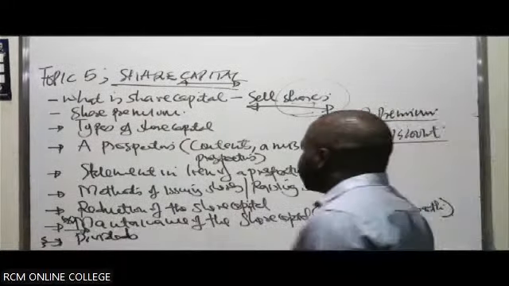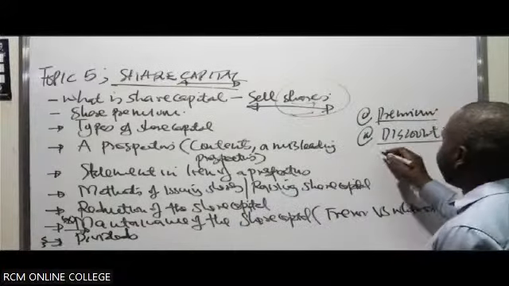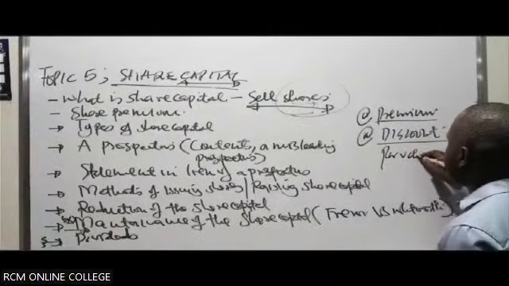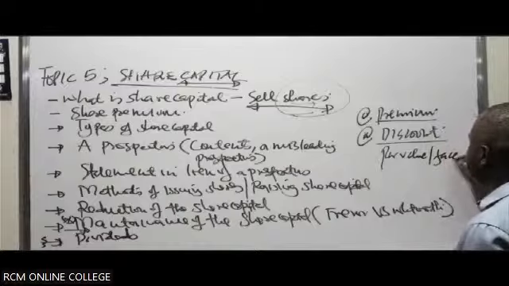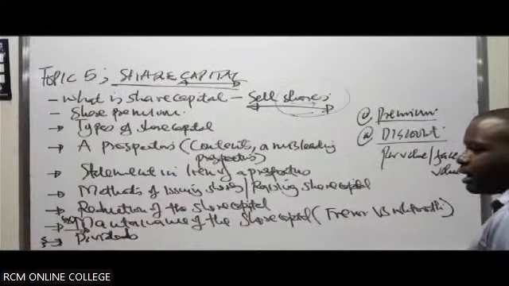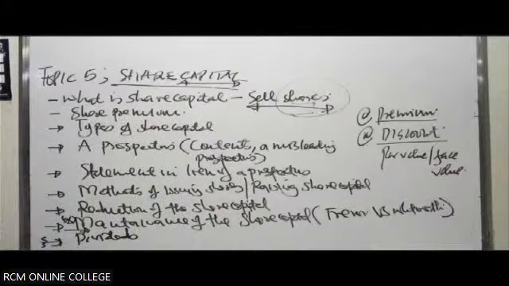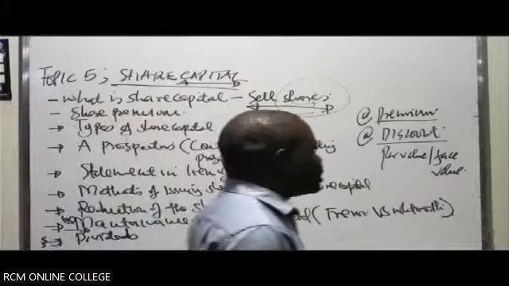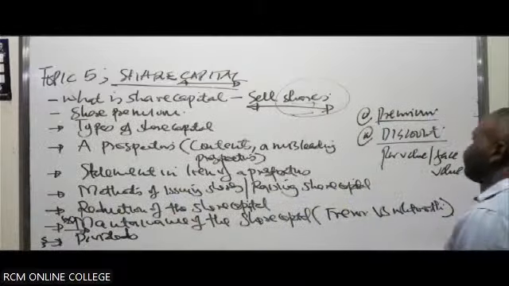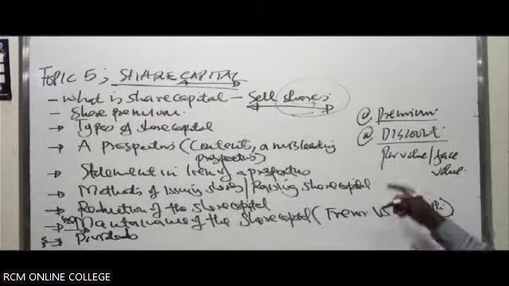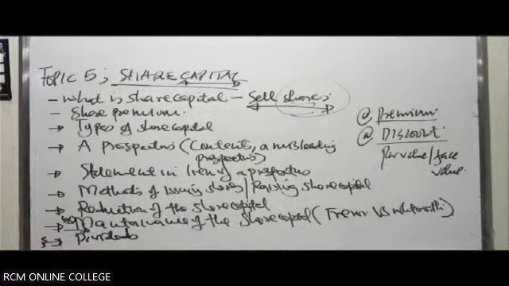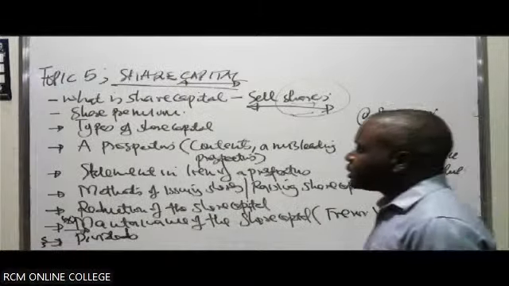When you sell shares, there's something we call the par value, or what we call the face value. This is like the true value at which the share should actually be sold in the market. That is the par value, and this will likely be stated in what we call a prospectus.